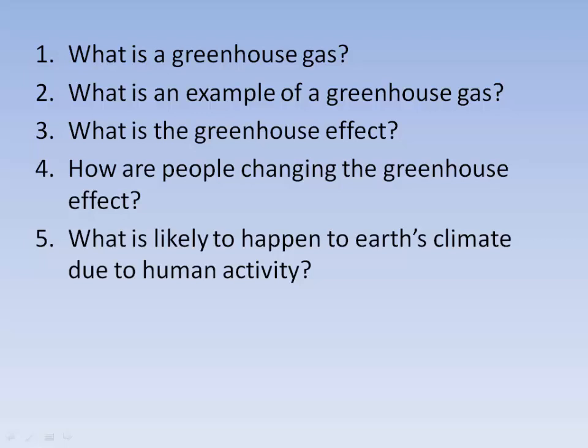The greenhouse effect is that greenhouse gases trap heat in the atmosphere and keep the Earth's climate warmer than it would be otherwise. How are people changing the greenhouse effect? Well, we're putting large amounts of carbon dioxide, which is a greenhouse gas, in the atmosphere, and that's increasing the greenhouse effect. And number 5, what's likely to happen to Earth's climate due to human activity? Well, because we're increasing the greenhouse effect, we're liable to have the Earth warm up.